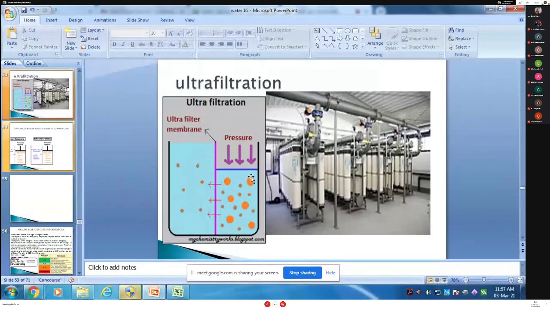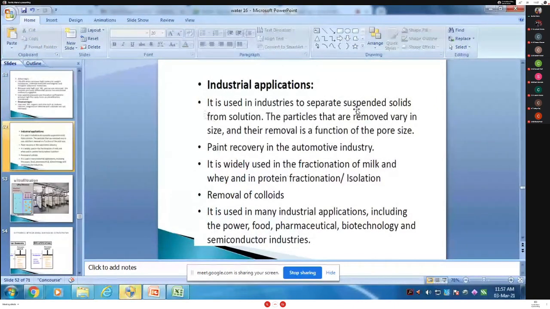Okay, is it clear? So what is the industrial application? Last one. Industrial application. It is used in industry to separate suspended solids from the solution. The particles that are removed vary in size, and their removal is a function of the pore size. It depends upon pore size.